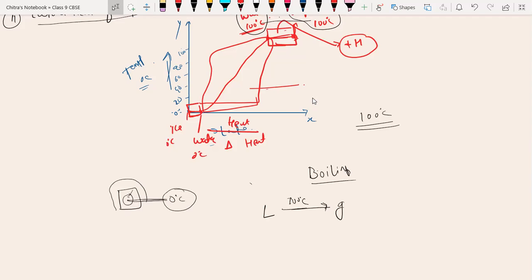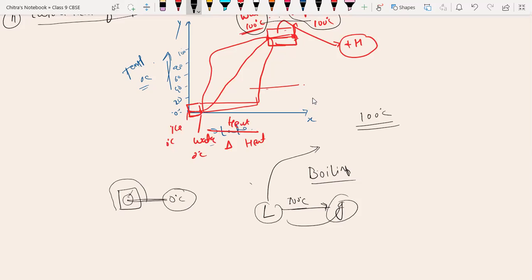It is not that all matter converts from liquid to gaseous state at a particular temperature only, because water can also evaporate at lower temperatures like 25 degrees Celsius. Even at 0 degrees Celsius, water will convert into gaseous form, or we can say ice also converts directly into gaseous form. Is it?